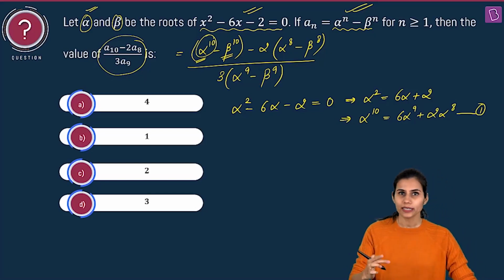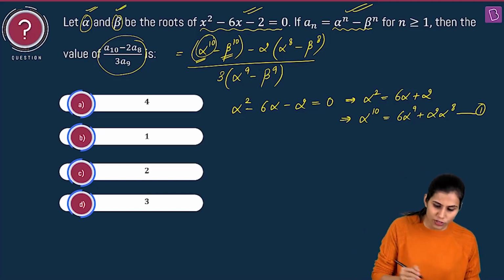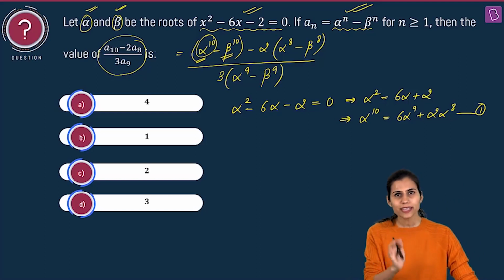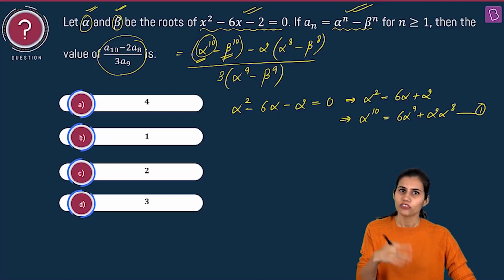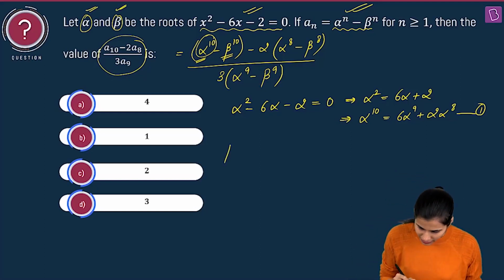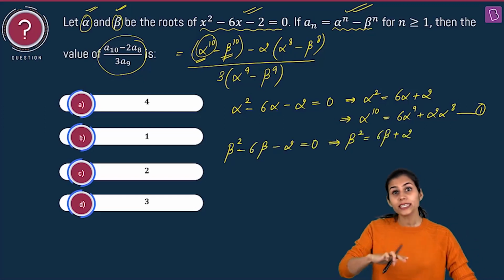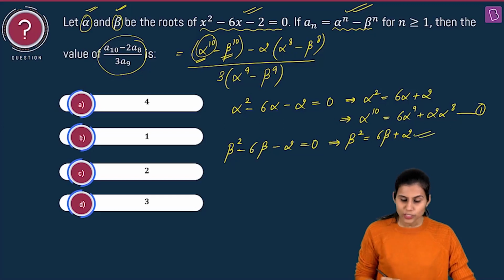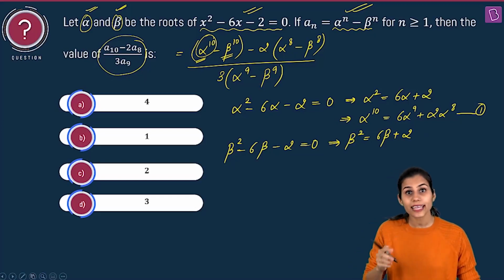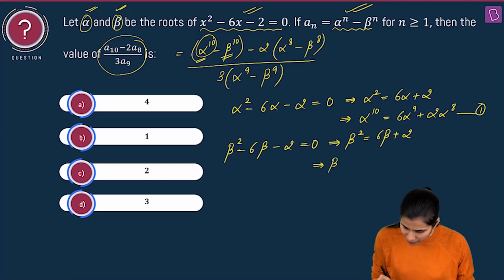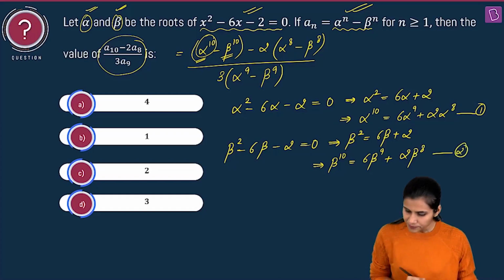Similarly, I want beta to the power 10. So I'm going to use the fact that beta is also a root of this quadratic equation. So in place of x, when I'm going to plug in beta, the equation will be satisfied again. What that will give me? Beta square minus 6 beta minus 2 is 0, which gives me beta square to be 6 beta plus 2. Again, I want beta to the power 10. So I'm going to multiply both sides of this equation by beta to the power 8. That is going to give me beta to the power 10 on the left hand side. Right hand side will be 6 times beta to the power 9 plus 2 times beta to the power 8.